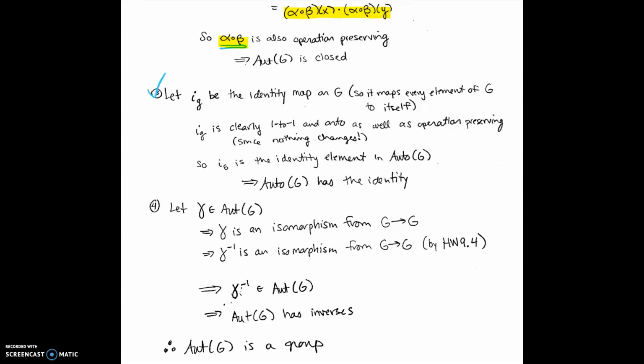So this implies that gamma is an isomorphism from G to G. And if gamma is an isomorphism from G to G, that means that gamma inverse is an isomorphism from G to G by homework problem 9.4. So that implies that gamma inverse is a member of automorphisms of G. So therefore, the automorphisms of G has inverses. So we proved all 4 things we needed to prove. So now we know that automorphisms of G is a group.